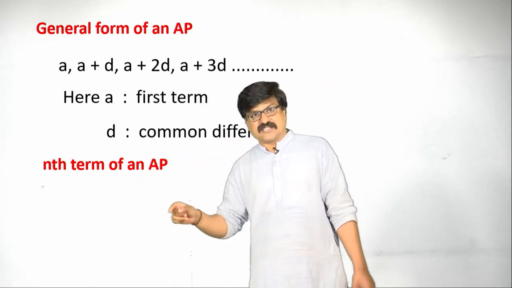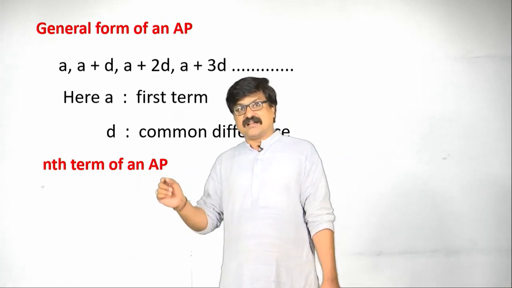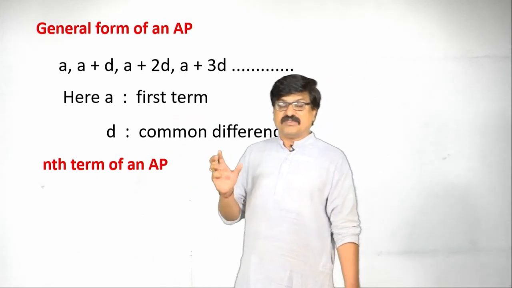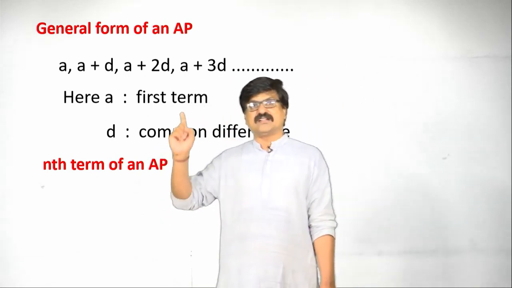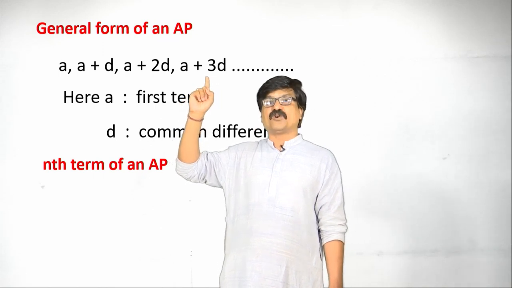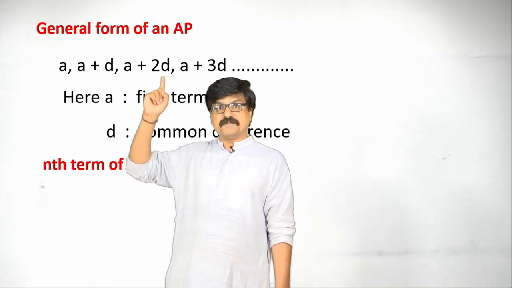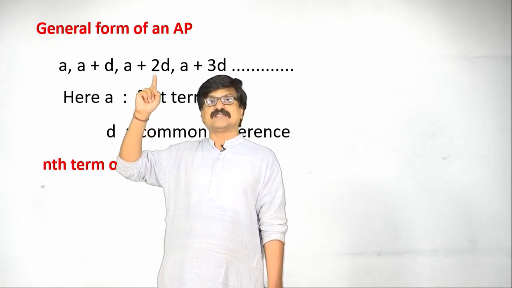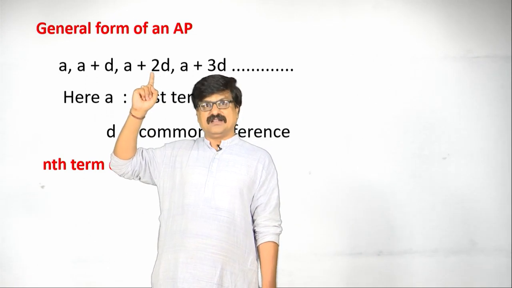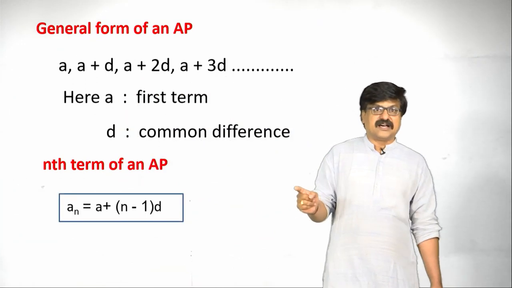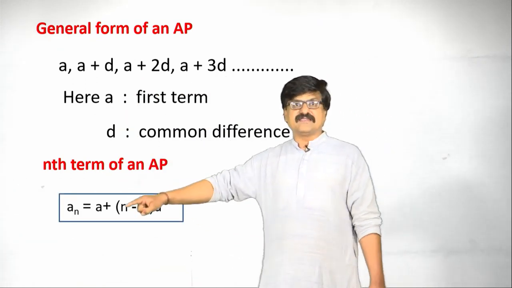So, in the nth term also plus D, and along with D we are going to write its coefficient. Observe here, this is the fourth term, the coefficient is 4 minus 1. Third term, its coefficient is 2, that is 3 minus 1.